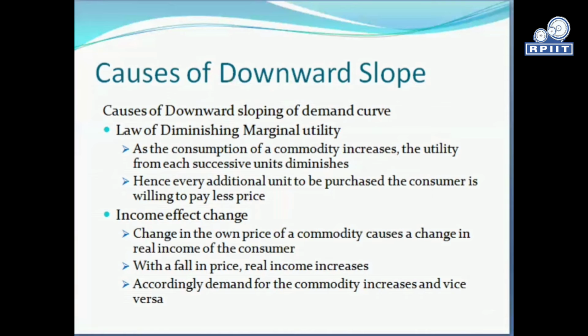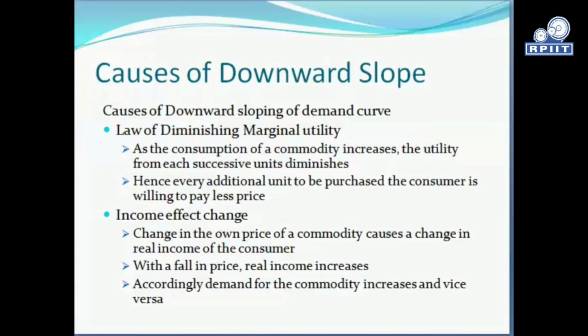As the consumption of a commodity increases, the utility from each successive unit diminishes. That simply means when the consumption of a commodity increases, the utility with every successive unit starts diminishing. That is the law of diminishing marginal utility. Therefore, with every additional unit purchased, the consumer is willing to pay a lower price. That's the very first reason why the demand curve is downward sloping.